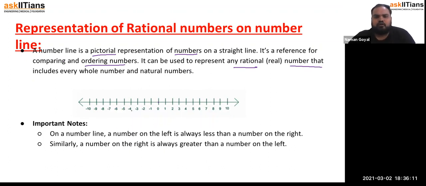On a number line, if we move left from 0, the number decreases, and if we move right, the number increases. So on a number line, a number on the left is always less than the number on the right. Similarly, a number on the right is always greater than the number on the left.